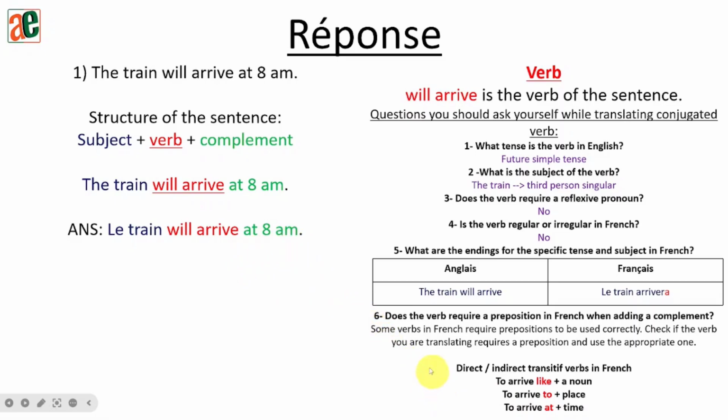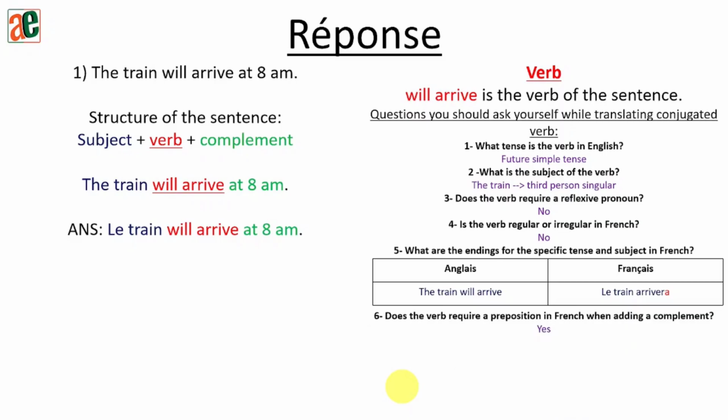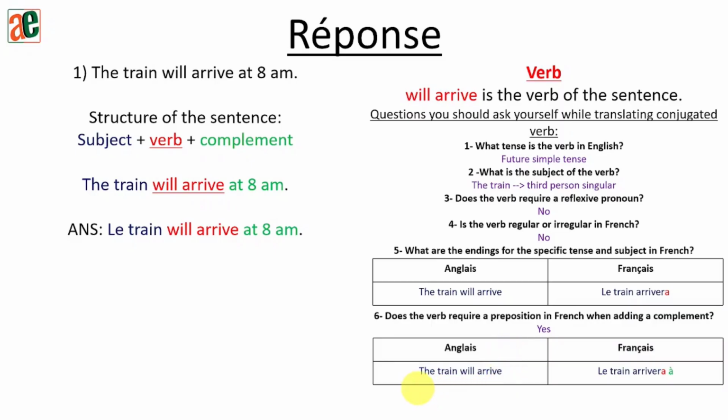Okay? So for this one, we'll just say yes. This verb will need a preposition. Okay? So now let's see which preposition we are going to use. So at in French will be nothing but à, with an accent. So the train will arrive will become le train arrivera, and at, so à. So I'm going to replace it in the sentence. So the train will arrive at, so le train arrivera à.